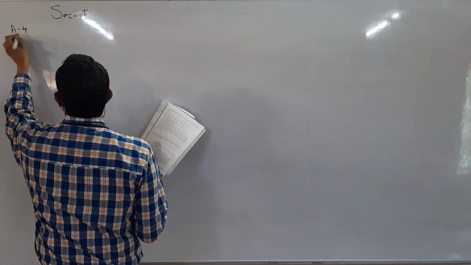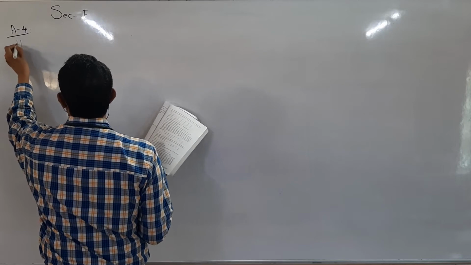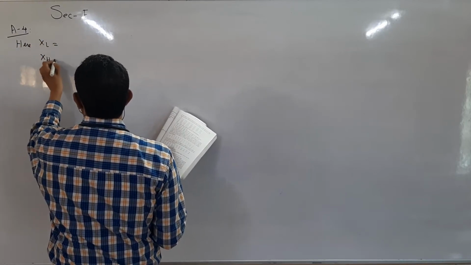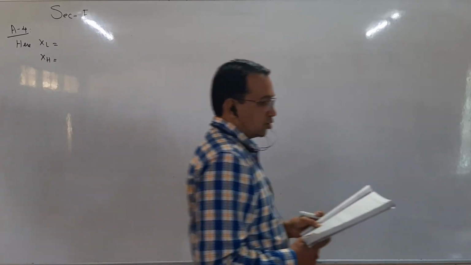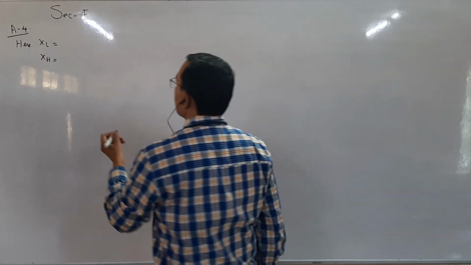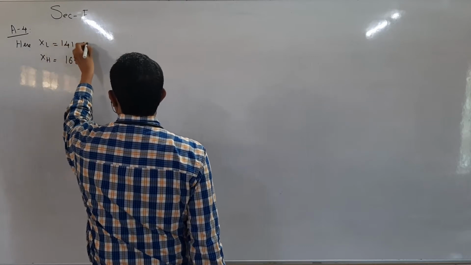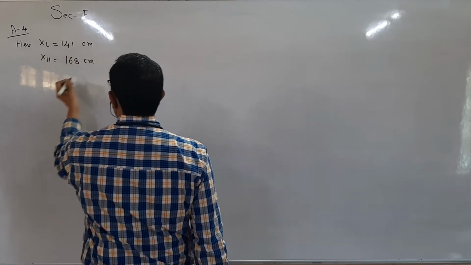So, answer here: XL and XH. What is the highest value? 168, and lowest 141. 168 is highest, 141 centimeter is the lowest.